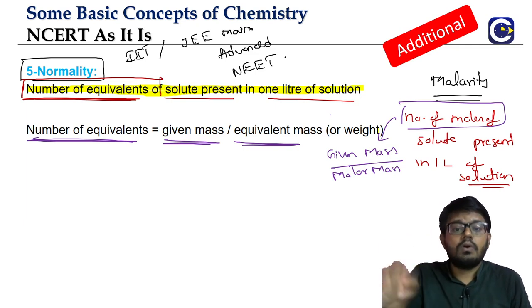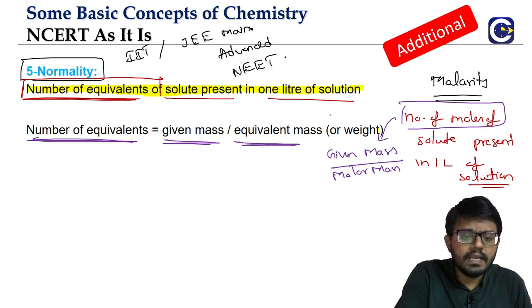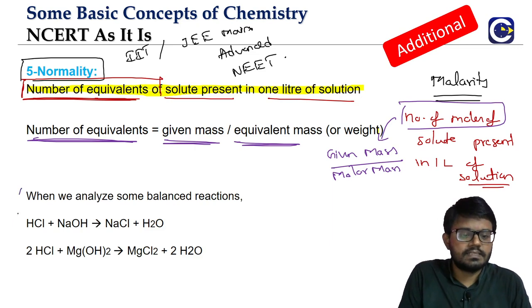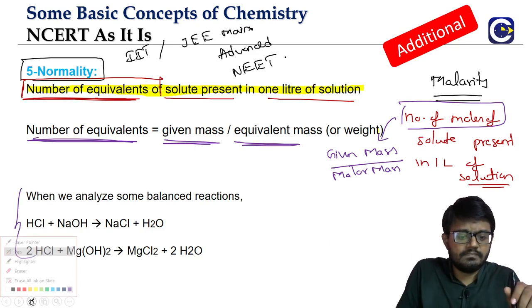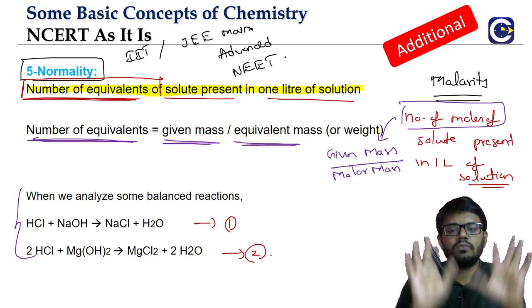But before we talk about the equivalent weight or equivalent mass, let us take a look at these balanced equations and try to observe them. These are balanced equations, right? We can even give them numbers, 1 and 2.